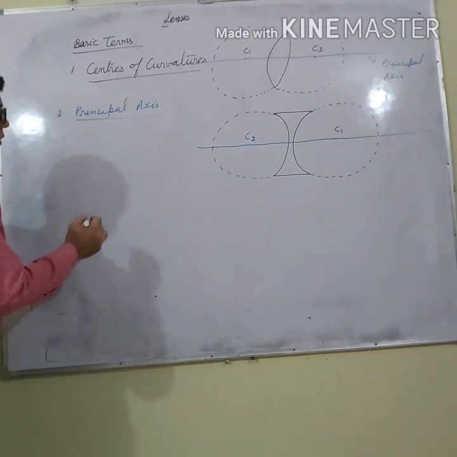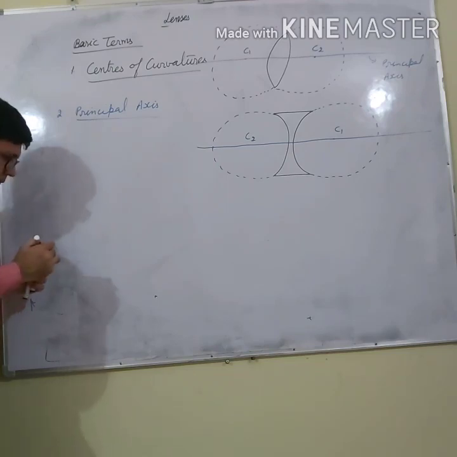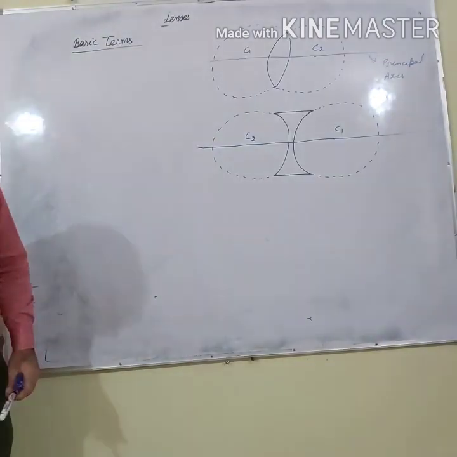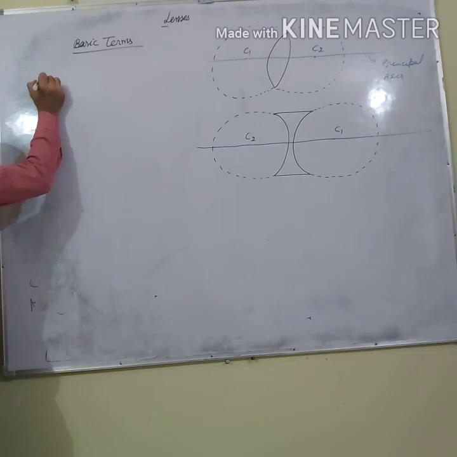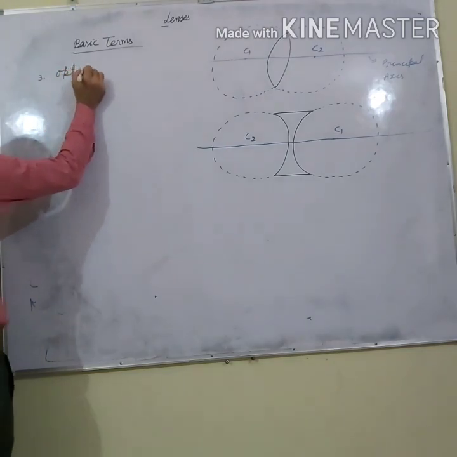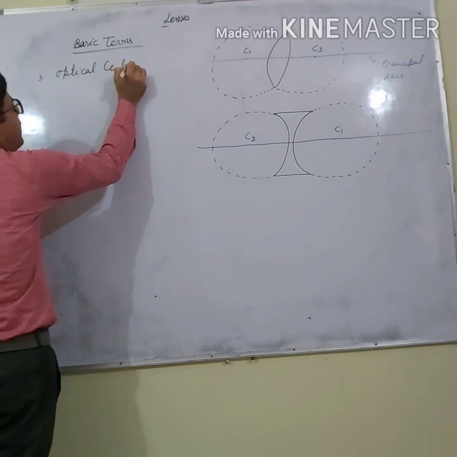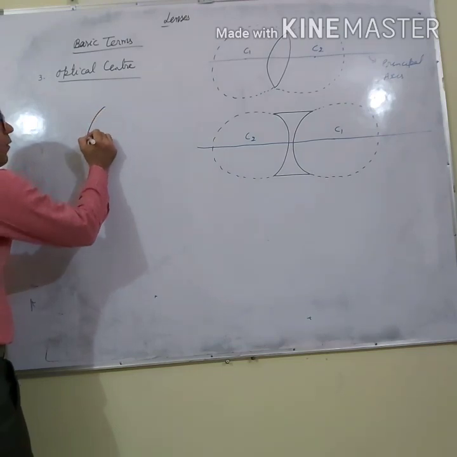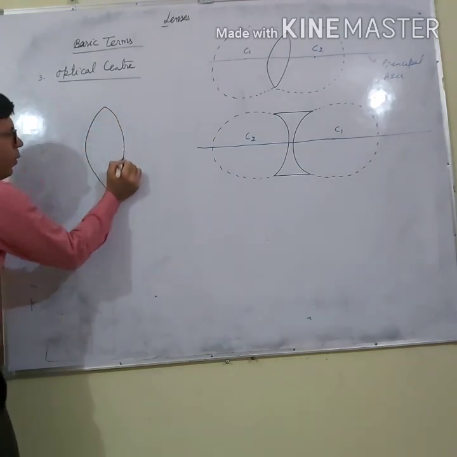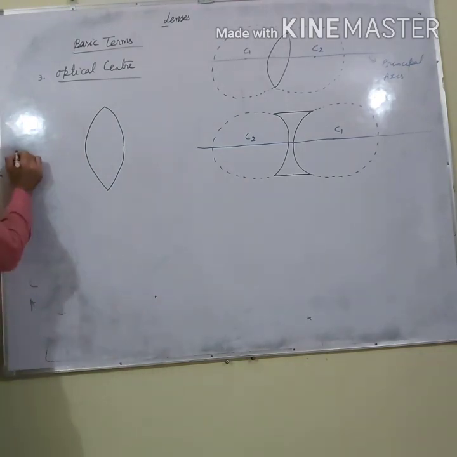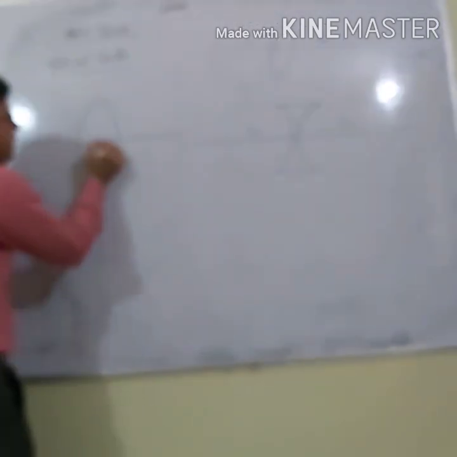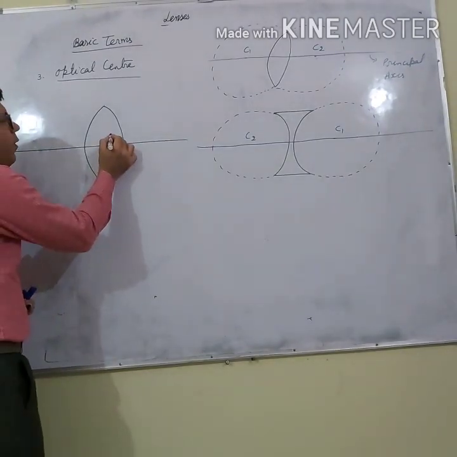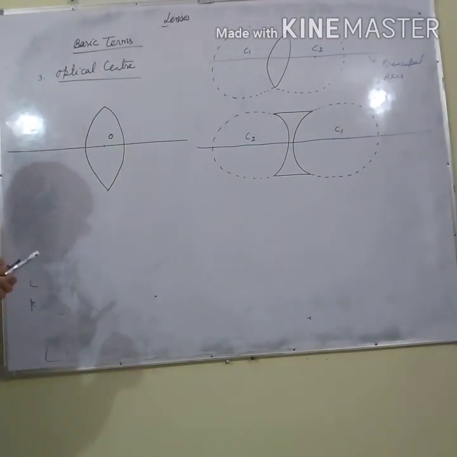Third definition is optical center. So let me define the third term, that is the optical center. What is the meaning of the term optical center? Let's say we are having a thick lens, and this is the principal axis, and this is the point that I'm taking as an optical center. What is the speciality of this point that I'm going to discuss?